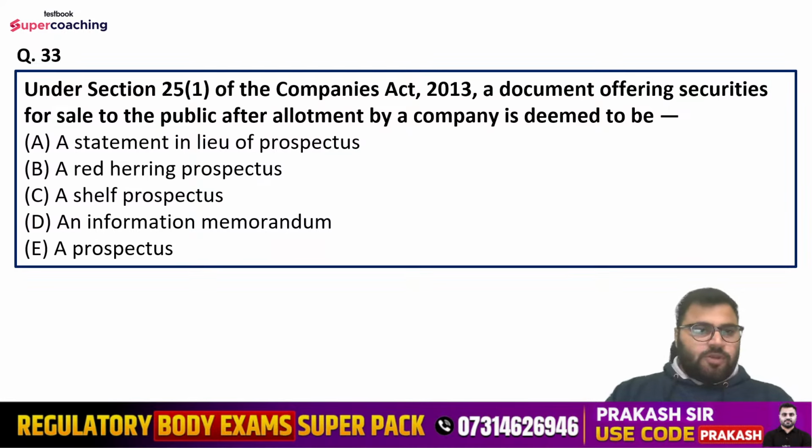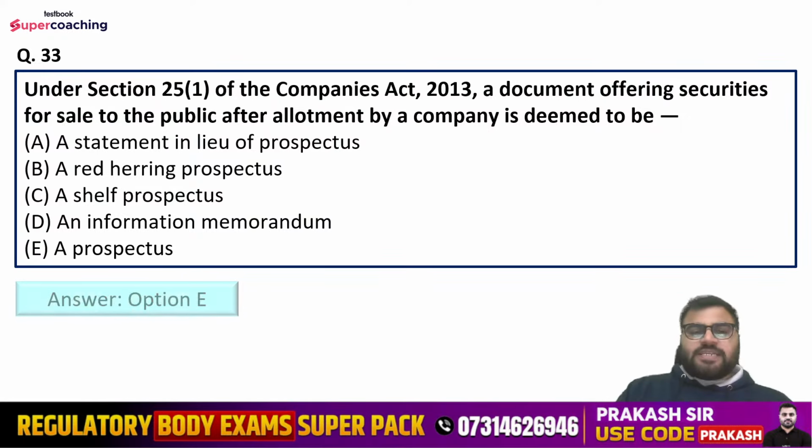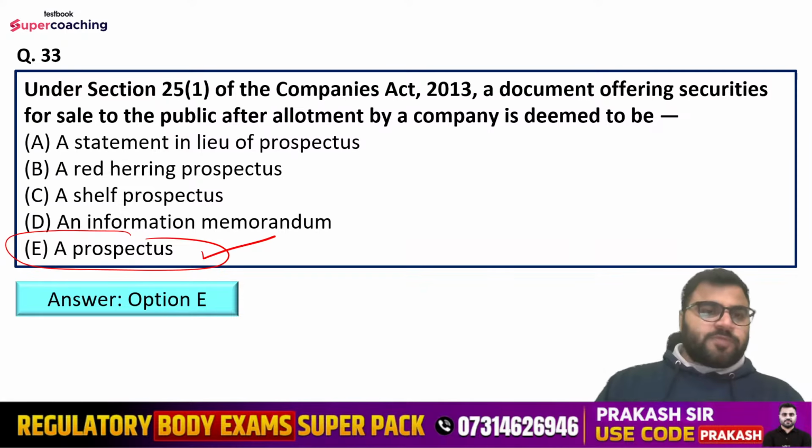So Mansi is saying option number E. Nilesh is saying option number A. Okay. Lakshman is saying B. Ankul is saying option number B. Guys, right answer is option number E only. That is a prospectus. Only Mansi has given the right answer. It shall be deemed to be a prospectus here.